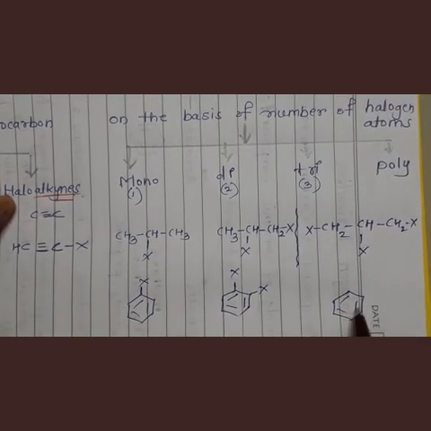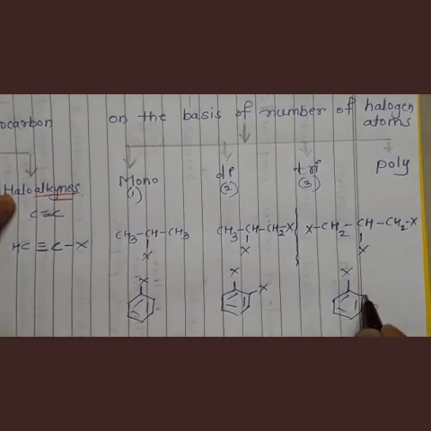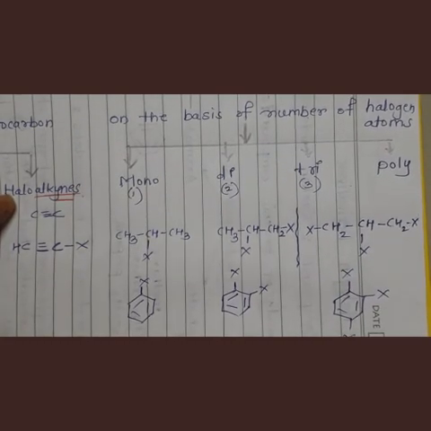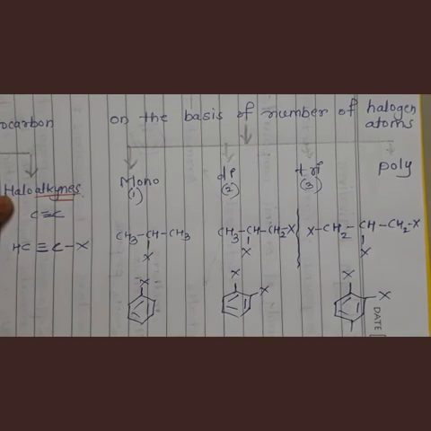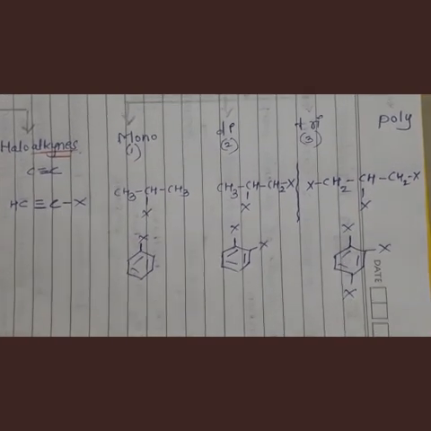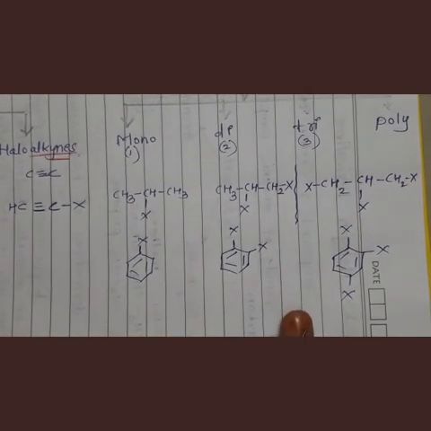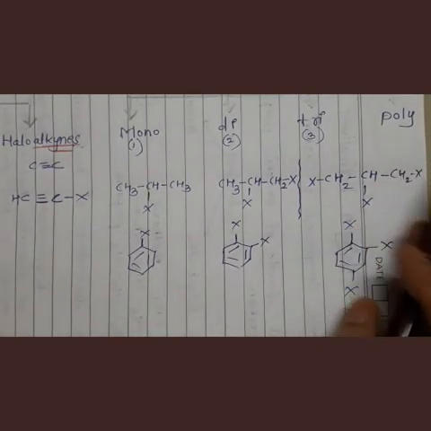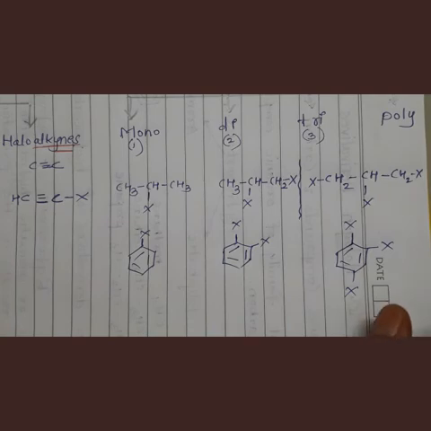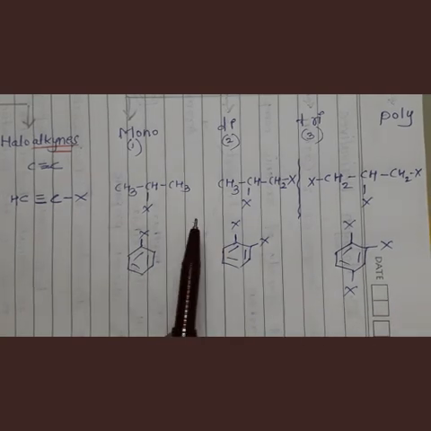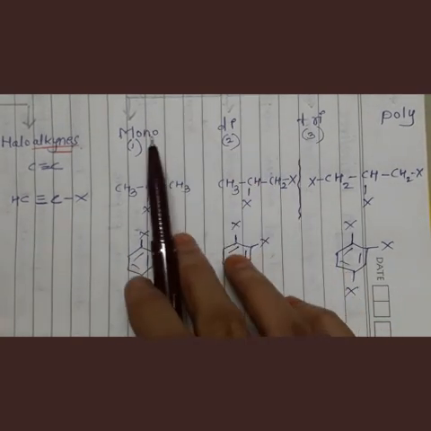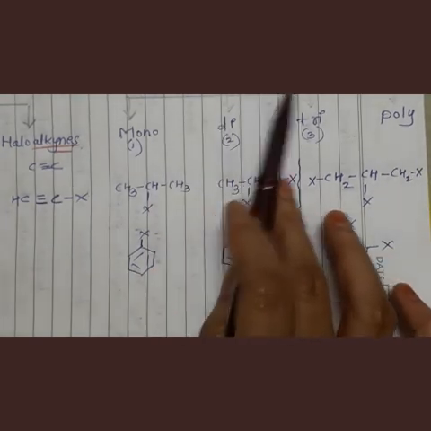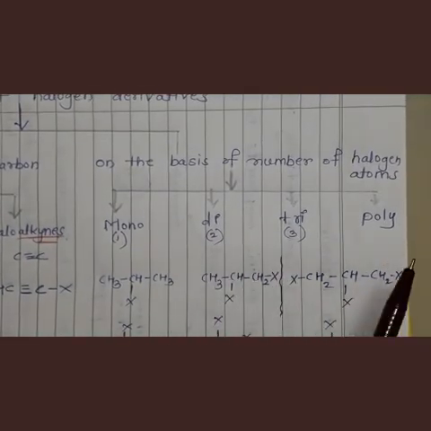This is an aromatic ring. 1 halogen, 2nd halogen, 3rd halogen. So this is also a trihalogen derivative of an aromatic compound. Understand? And polyhalogen means the number of halogen atoms is more than 3. So these are the classes which are based on the number of halogen atoms. Understand? And these are mono, di, tri and poly.